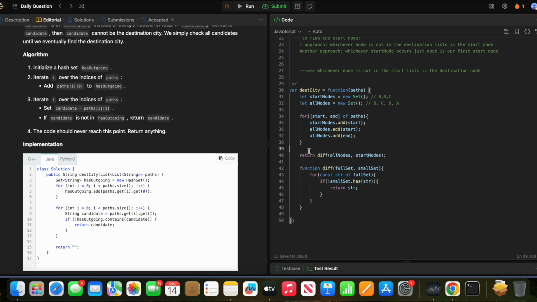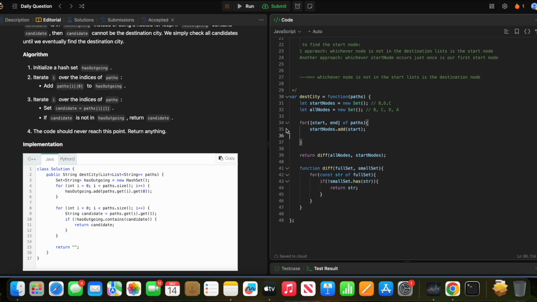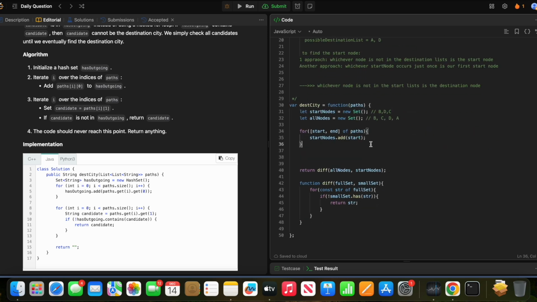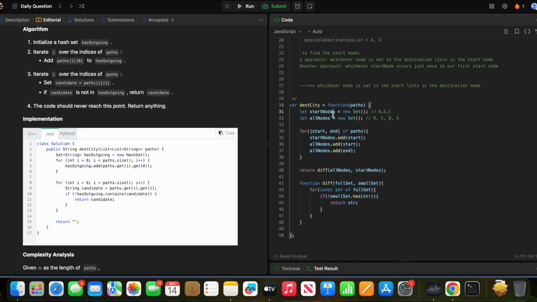What I could have done is just made start nodes, and then another time go through the paths again and see if any destination node is not in the start nodes or not. So that would have been one answer. It is the same thing though.